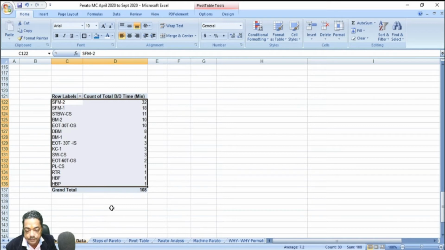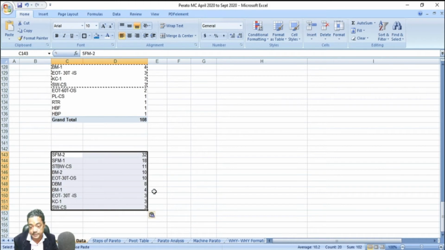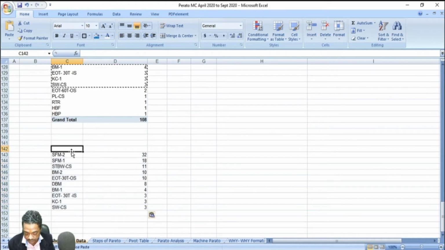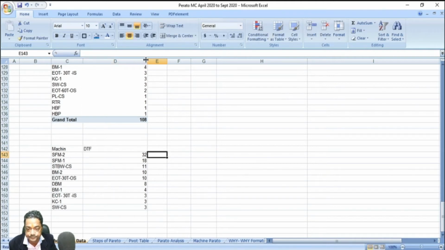Now I generally use a filter of 3 and above. Whatever is 3 and above, I take into the Pareto. You can decide as per your database, but generally 3 and above means 3 breakdowns in 6 months, so we should consider that. So I will copy this data and paste it here. This is the data on which I am going to make the Pareto list. This is my machine and this is my downtime frequency, right?